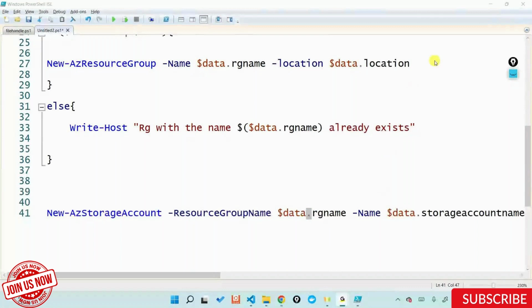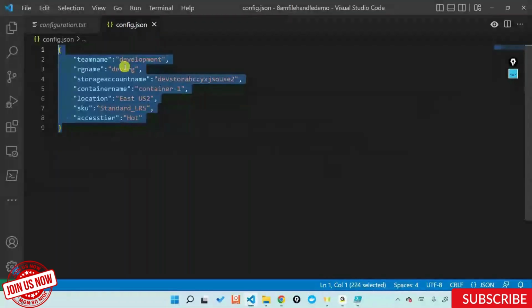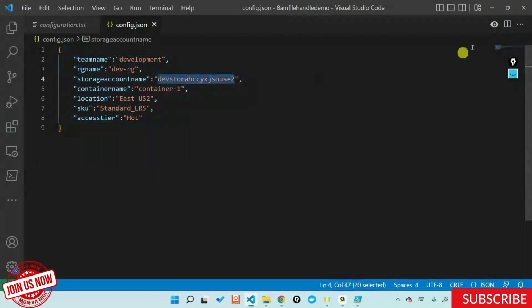I didn't get that. This one, wherein I said New-AzStorageAccount. We gave the RG name, which already exists, right? And if they want to create a new storage account within the same resource group, this doesn't work, right? No, this definitely works out here. When I am doing a data.rg name, let's say, for example, you don't change the RG name, you change the name of the storage account out here, right?